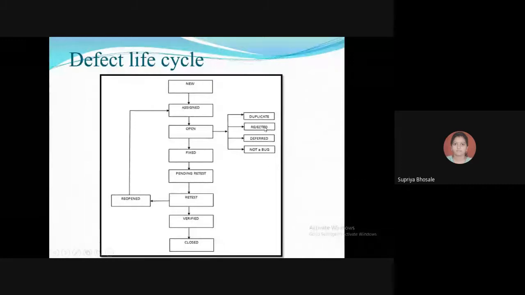Next is rejected. If the developer feels that the bug is not genuine, he may reject that particular bug. Then the status of the bug is changed to rejected. Suppose you have found some kind of defect, but it is not exactly a defect, and it is as per the requirements from the user.